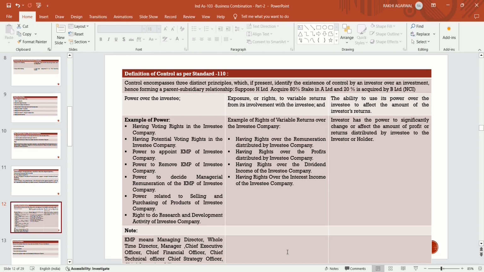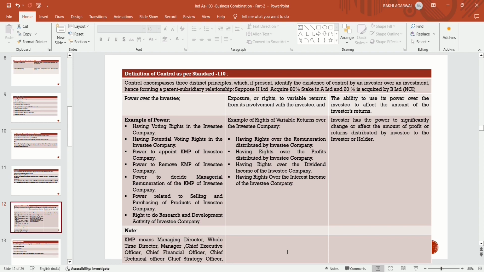In that case, they have controlling power over the investee's company because they have the power of voting rights, and they also have the right to receive income of the investee's company. They have the rights to receive the remuneration, the profits, the dividend, and the interest income of the investee's company.